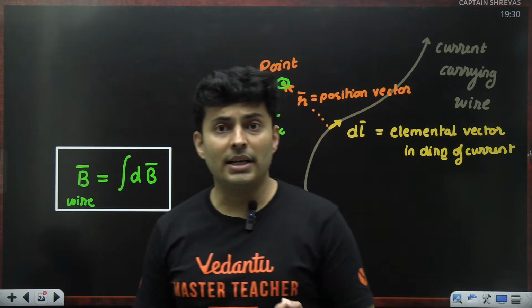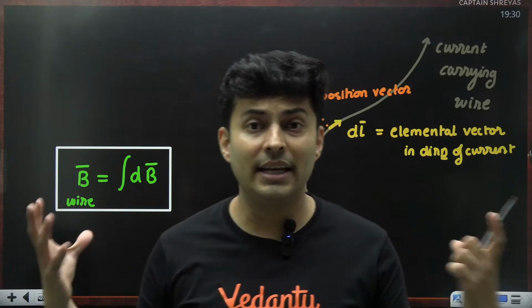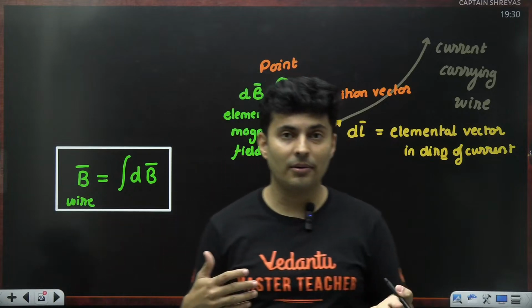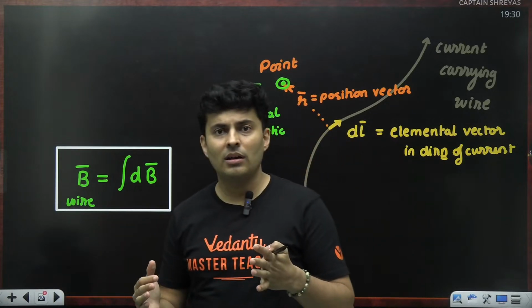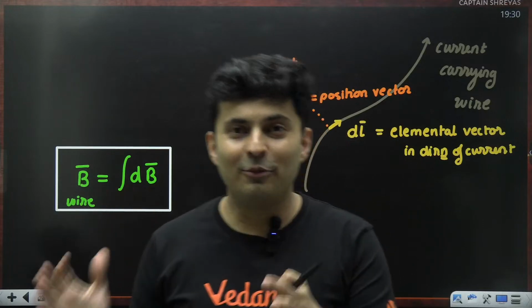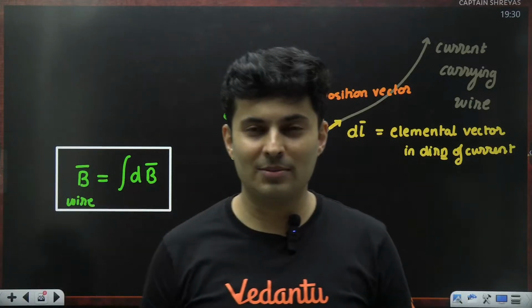Similarly, in electrostatics, you had Coulomb's law. If you had to find the net electric field, you had to integrate. The way to avoid that was Gauss' law. So Ampere's law is exactly like Gauss' law, the way Gauss' law relates to Coulomb's law.